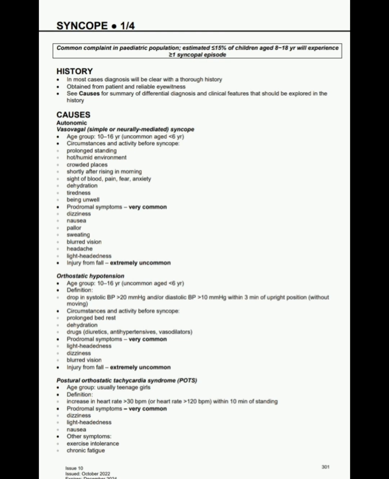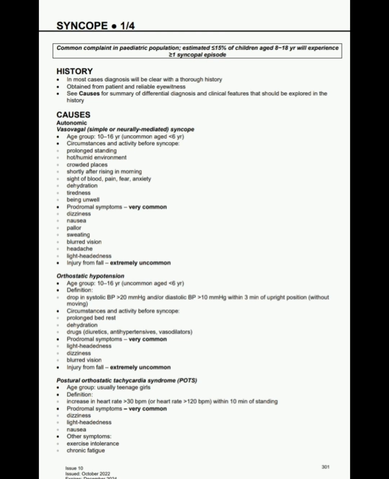Now, orthostatic hypotension. What is orthostatic hypotension? The age group is 10 to 16 years, uncommon at age less than 6 years. The definition is a drop in systolic blood pressure of more than 20 mmHg and/or diastolic blood pressure of more than 10 mmHg within 3 minutes of upright position without moving. Circumstances and activity before syncope are prolonged bed rest, dehydration, drugs, that is diuretics, antihypertensives, vasodilators. Prodromal symptoms are very common: lightheadedness, dizziness, blurred vision. Injury from fall is extremely uncommon.